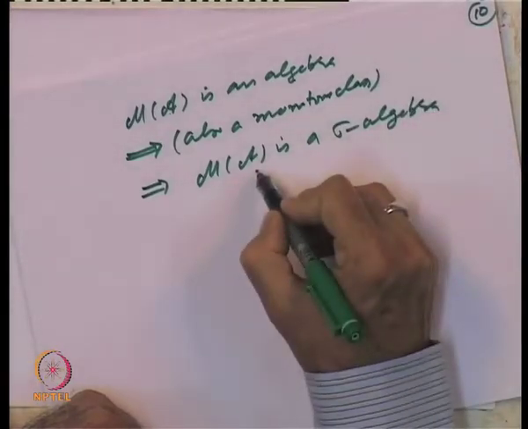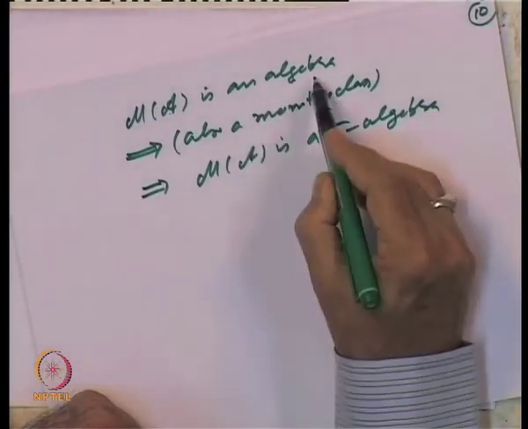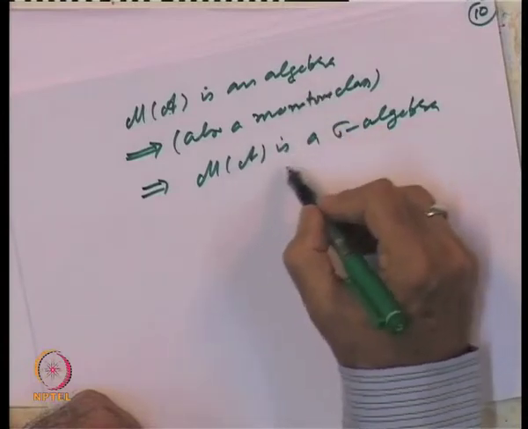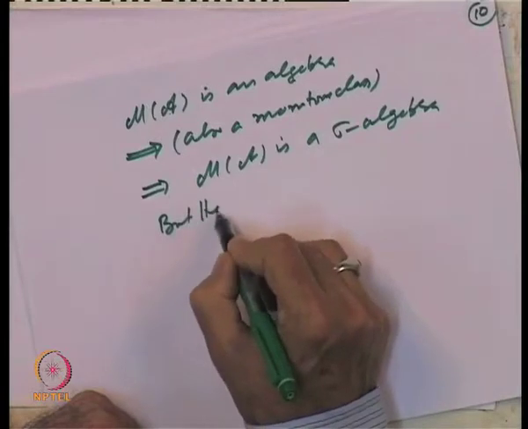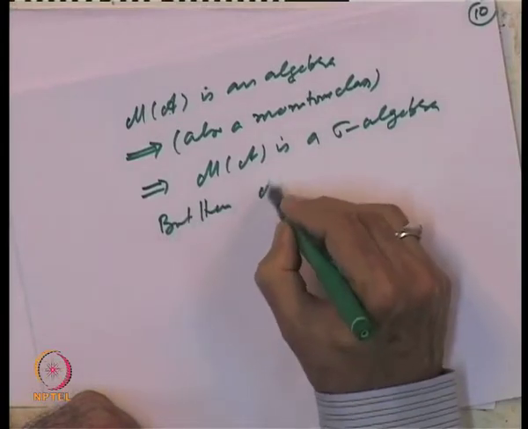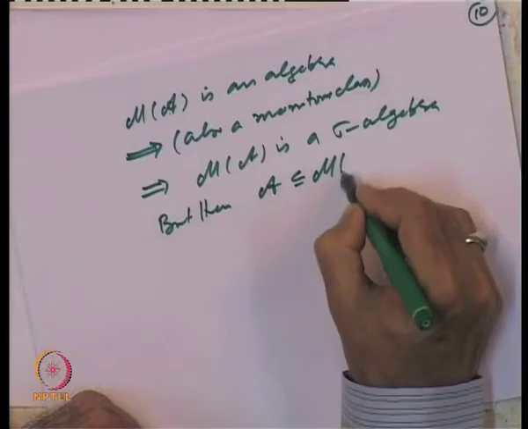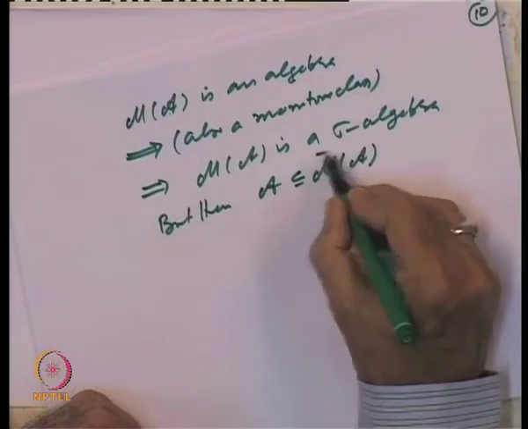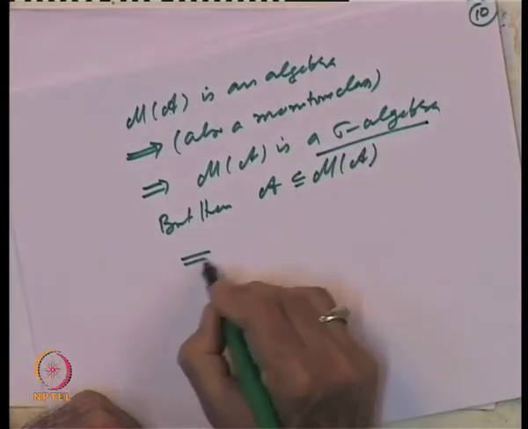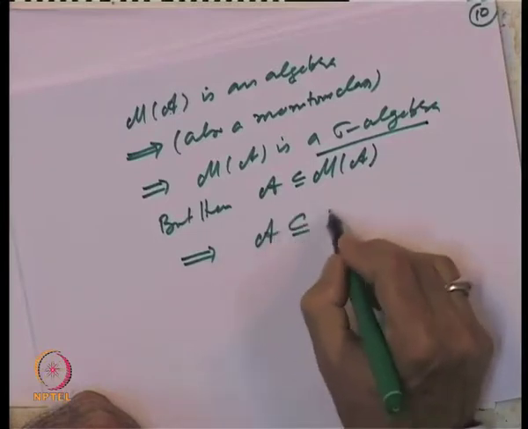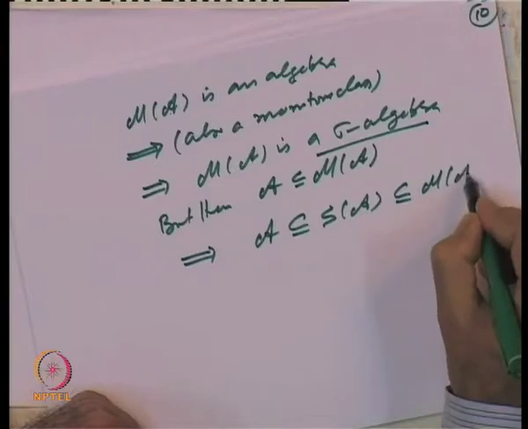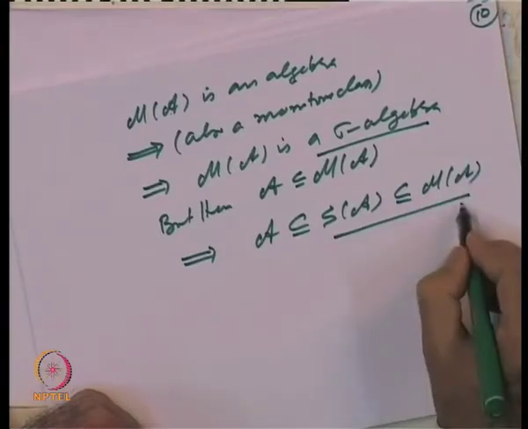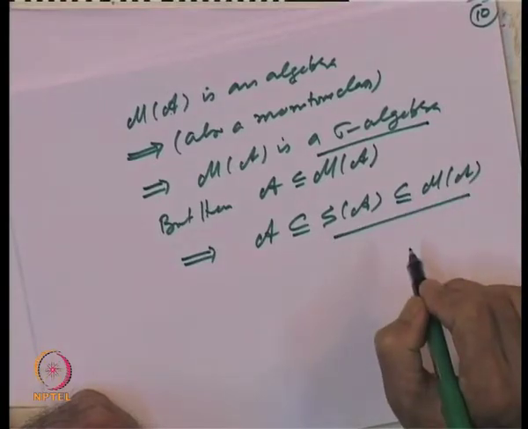So, if we are able to show M of A is an algebra, then it will also be a sigma algebra. But then we have A is inside M of A, and if M of A is a sigma algebra, the smallest one must come inside it. So, S of A will be inside M of A. That will prove S of A is a subset of M of A.